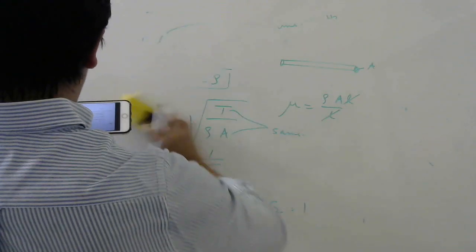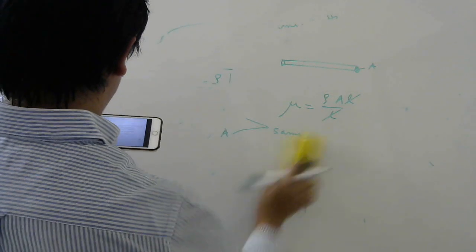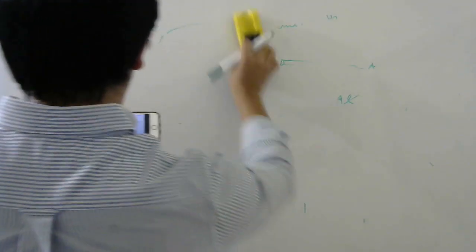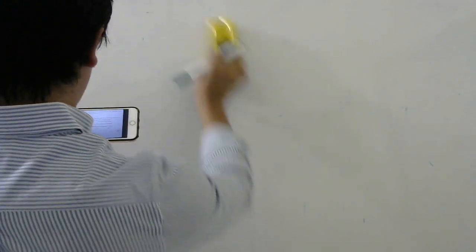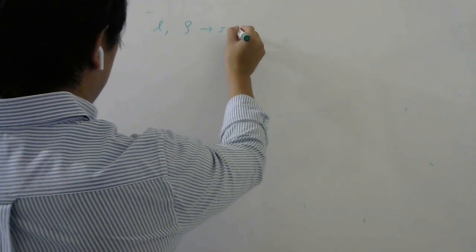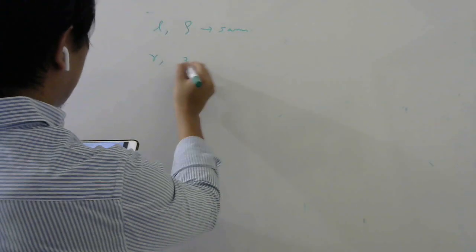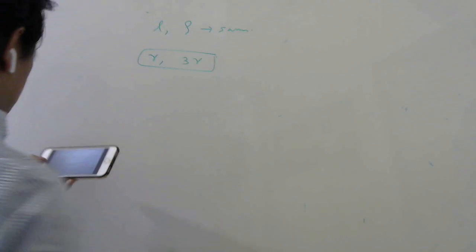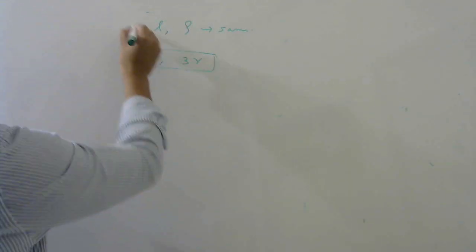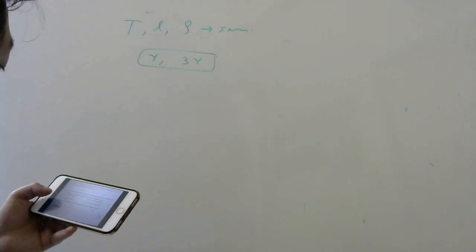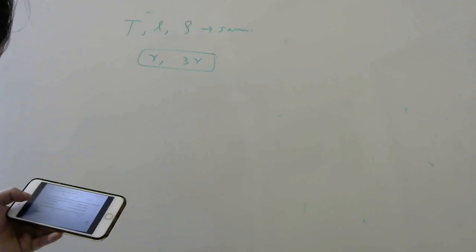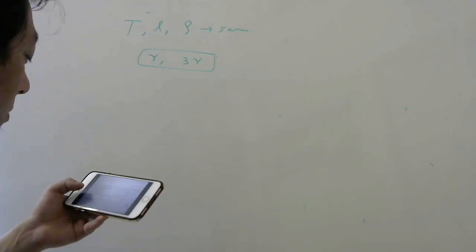A sitar wire is replaced by another wire of the same length and material but of 3 times the earlier radius. So this time length is the same, material is the same, which means density will be the same, right? So length is the same, density is the same for the two wires. But the radius is 3 times the earlier, meaning if one is R, the other is 3R. If the tension in the wire remains the same, so tension is also the same, by what factor will the frequency change? Will it be 1/2 of the previous, 2 times the frequency?